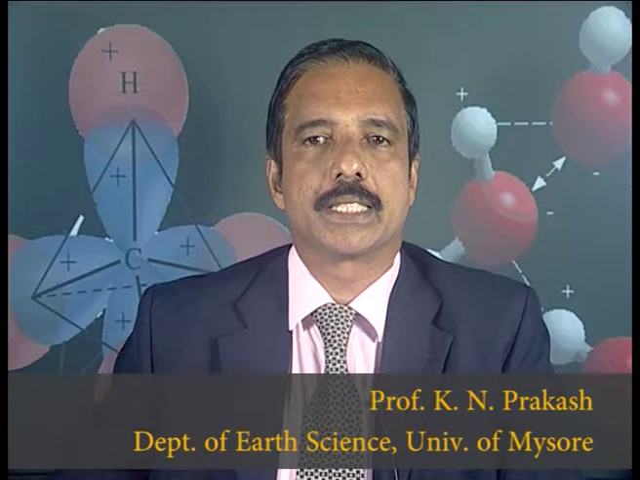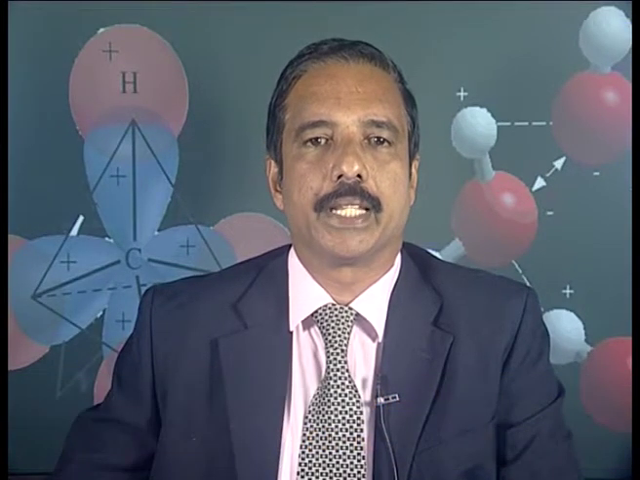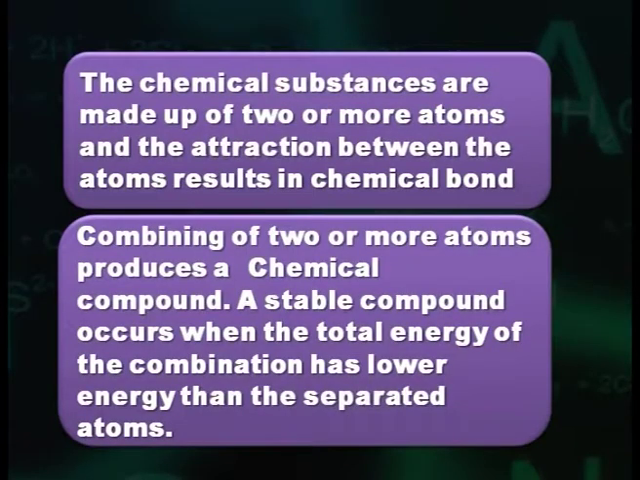Chemistry of the crystals is best understood by the nature of chemical bonding. The chemical substances are made up of two or more atoms, and the attraction between the atoms results in a chemical bond. Combining two or more atoms produces a chemical compound. A stable compound occurs when the total energy of the combination is lower than that of the separated atoms.